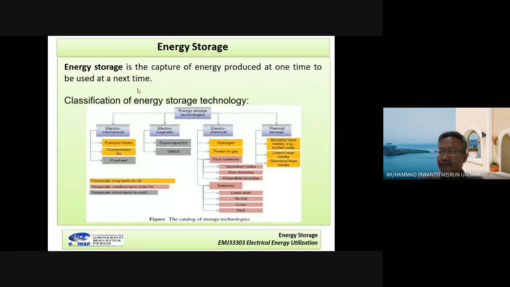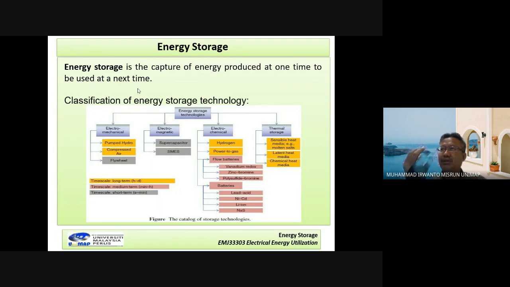We can also call this energy storage a device that can capture energy at one time.